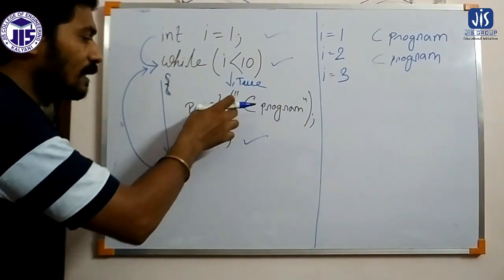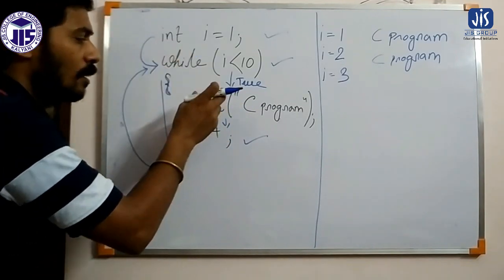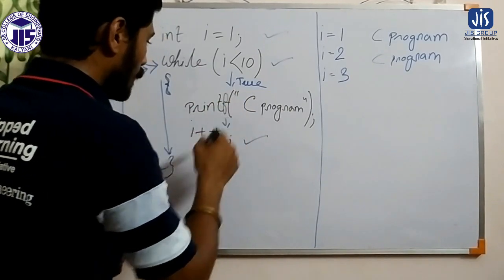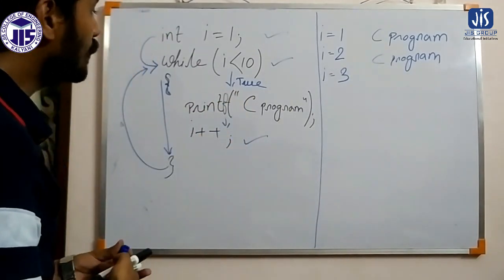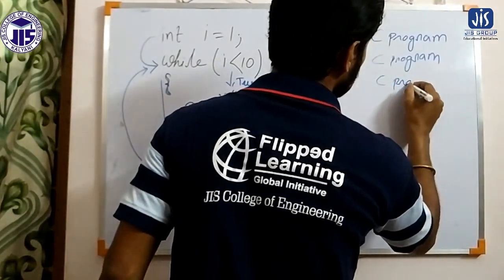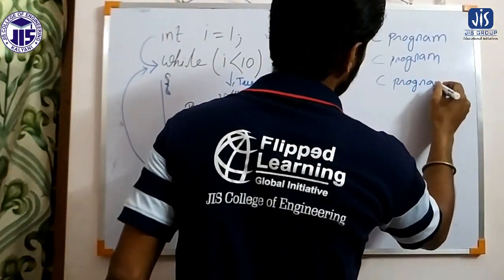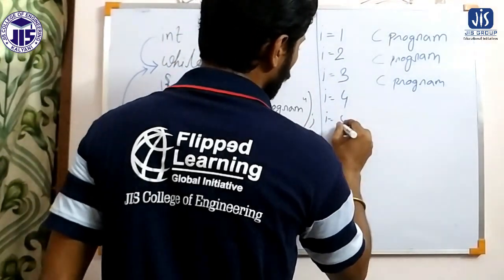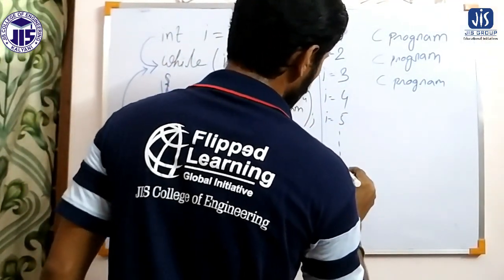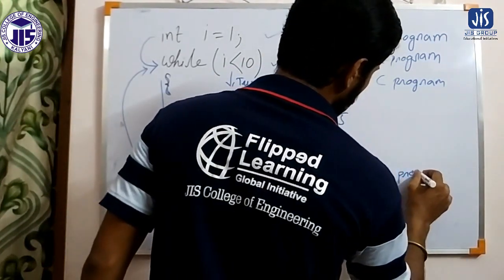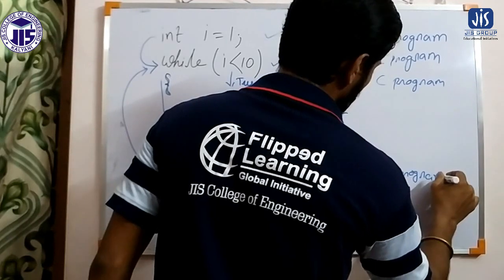It will execute the printf, increment, and go back to the condition. So again it will print C program. The same process will repeat for I equals to 4, I equals to 5, and in that way up to I equals to 9. It will print C program.